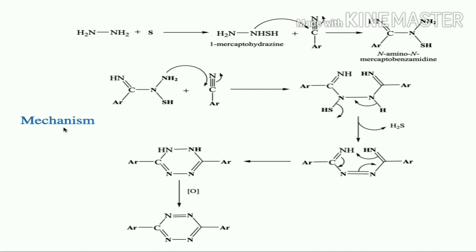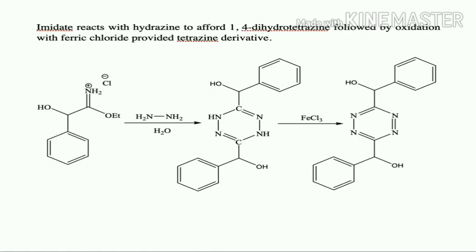So this is the mechanism for cyclization of nitriles along with hydrazine and sulfur. How we are going to get a tetrazine, s-tetrazine molecule. So another probable route is, if we treat imidate with hydrazine, it is going to offer